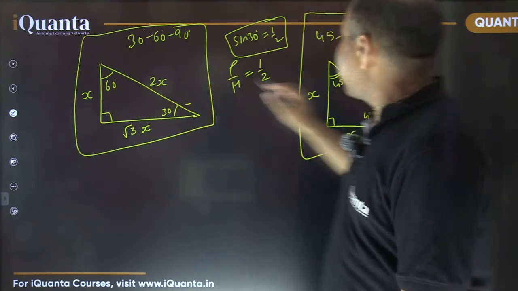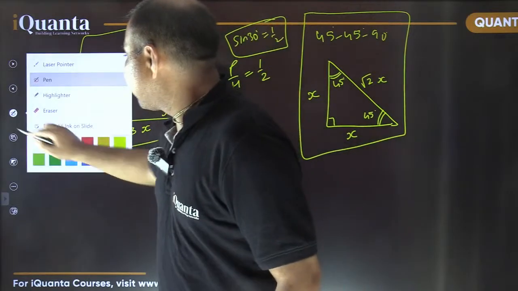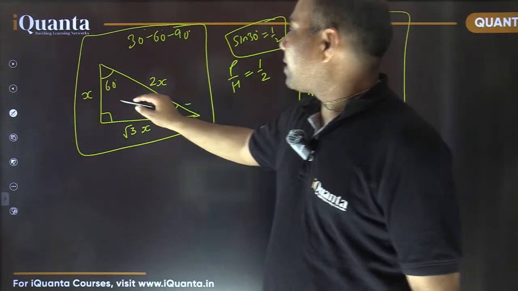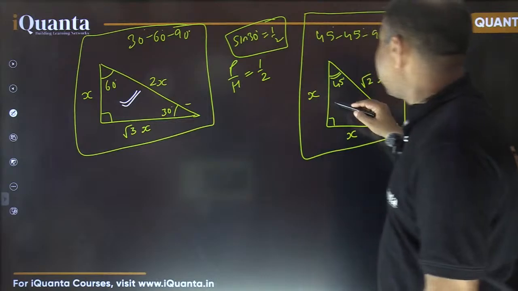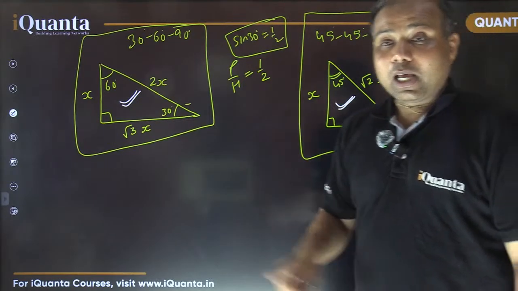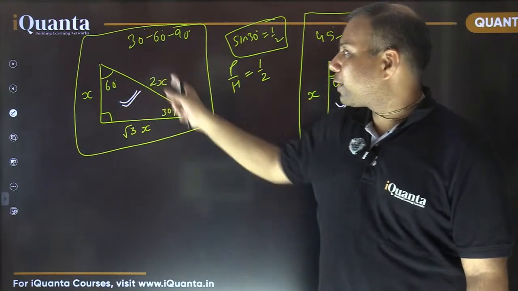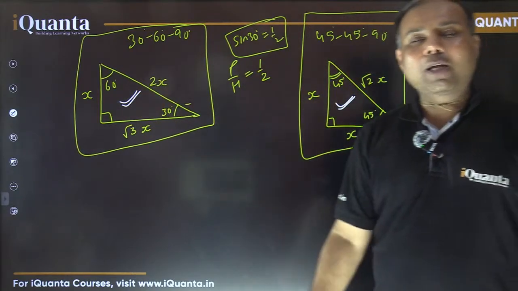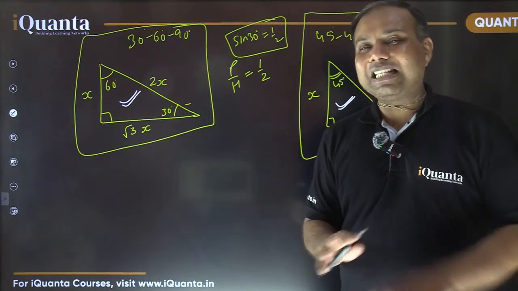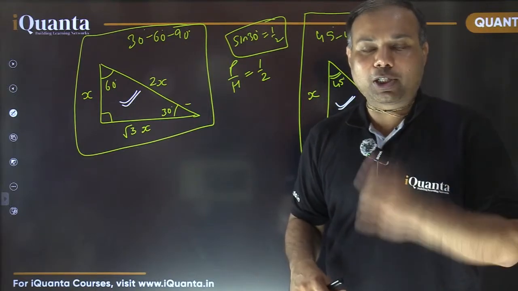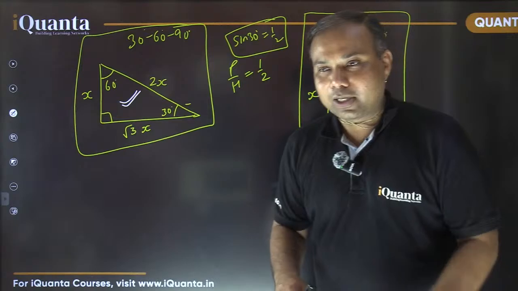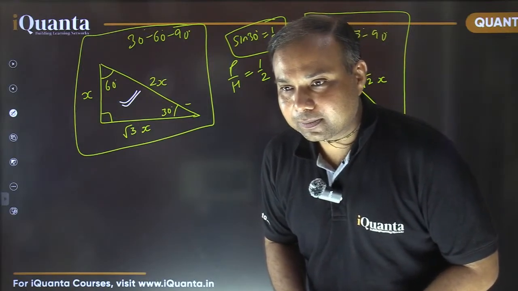So if you remember these two special cases and use them, most of the times you can very easily avoid trigonometry. I repeat, if you remember these two special triangles and if you use the ratios of the side length, then most of the times you are able to easily avoid using trigonometry. ठीक है? Is it okay?